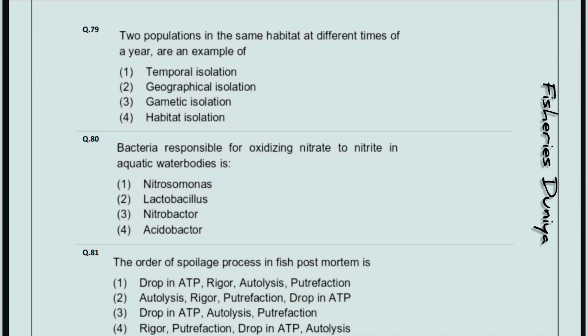Next, two populations in the same habitat at different times of year are an example of? So the correct answer is option number 1, temporal isolation. The bacteria responsible for oxidizing nitrite to nitrate in aquatic water bodies is? So the correct answer is option number 3, Nitrobacter.